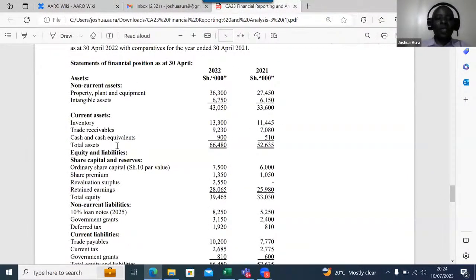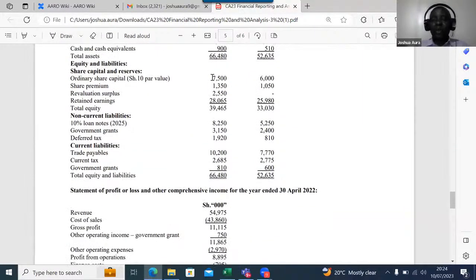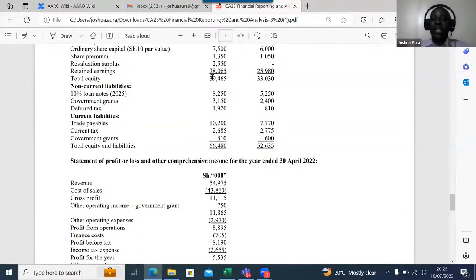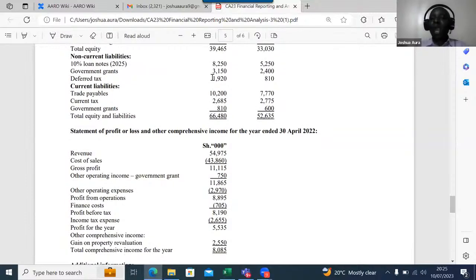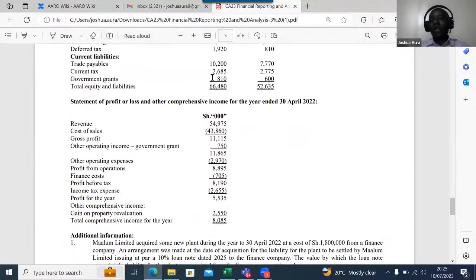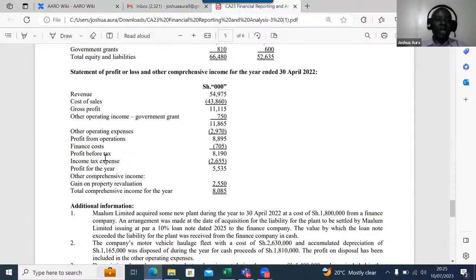Of course, in any cash flow statement, they must give us two statements of financial position, for 2 years, so we have 2021 and 2022 like that. For the income statement, they'll only give us the most current year, which is 30th April 2022. In this one, I should be able to pick the profit before tax.